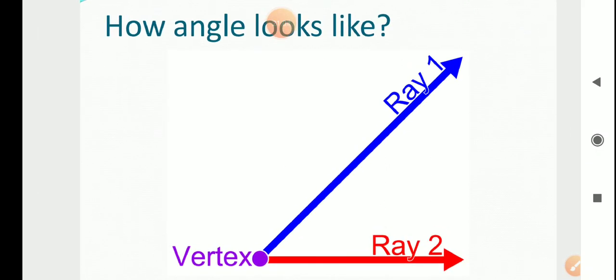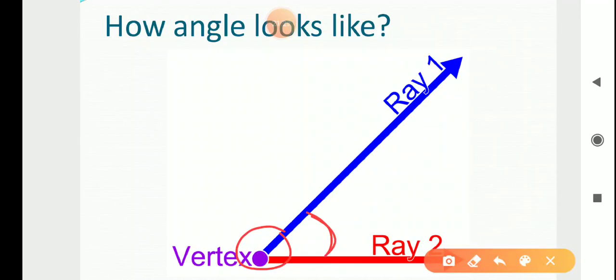How angles look like. The definition which we have seen in our previous slide, that only is given here. What is this? This is a vertex. That means a common endpoint from where ray 1 and ray 2 are formed, and here the angle is formed. When is an angle formed? When sharing a common endpoint. What does a common endpoint mean? Vertex.